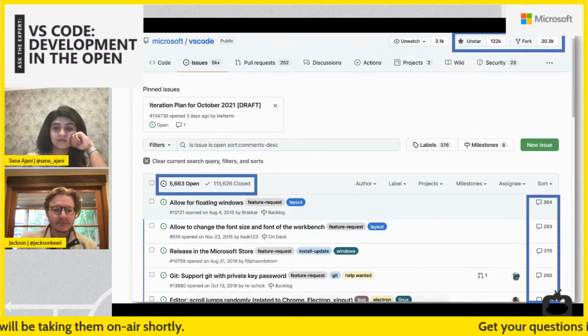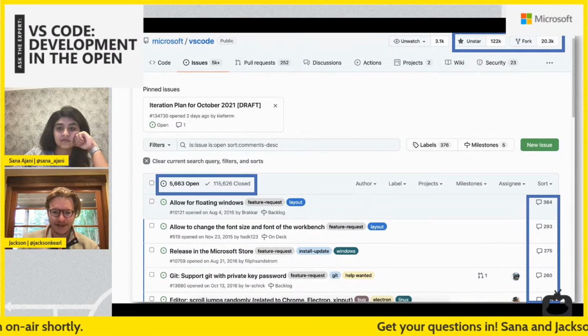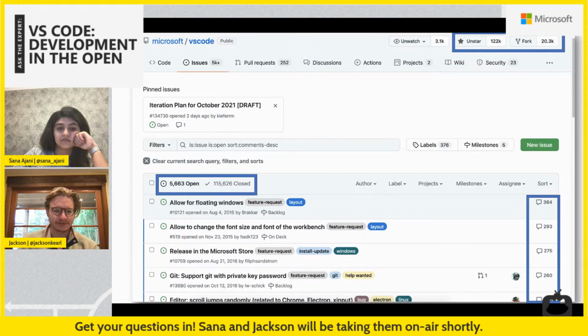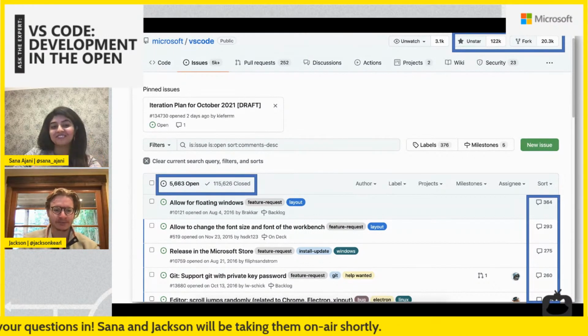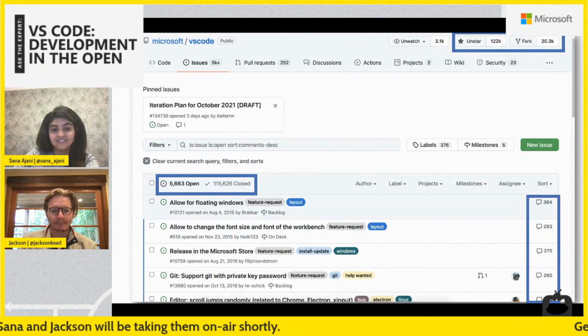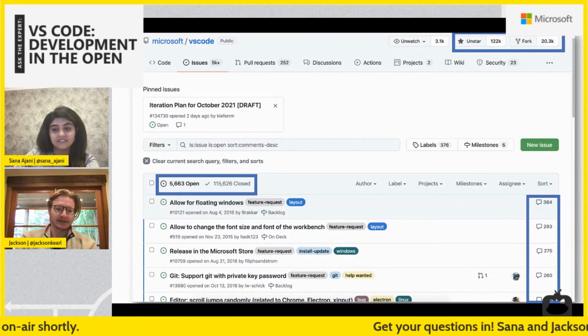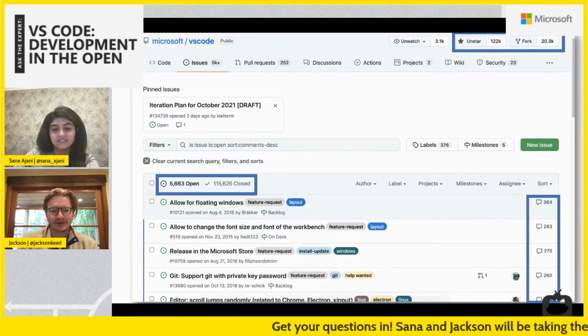And we're sorting right now by just how many people have talked about them. So some of our most popular feature requests: floating windows, which I'm sure some of you have wanted at some point in time, changing the font size, Git with a private key passphrase, all these things that are super loved and we really want to help, but for whatever reason we haven't been able to yet.